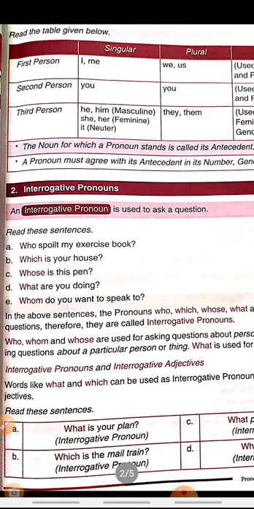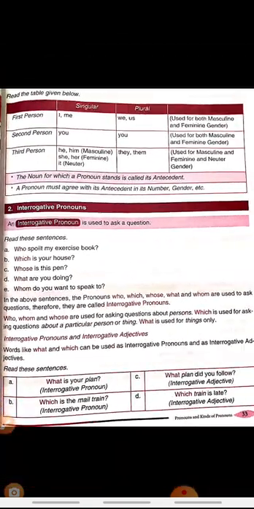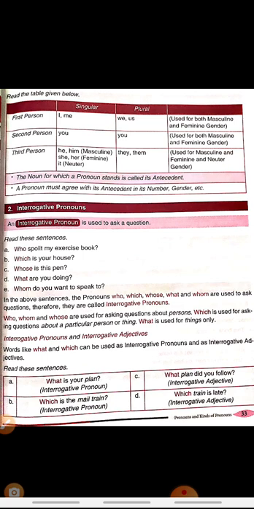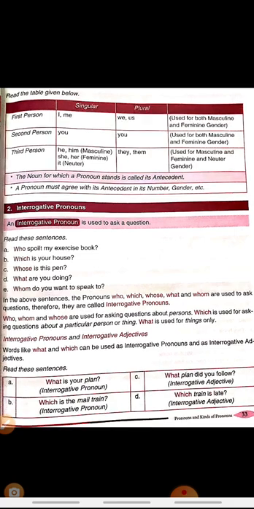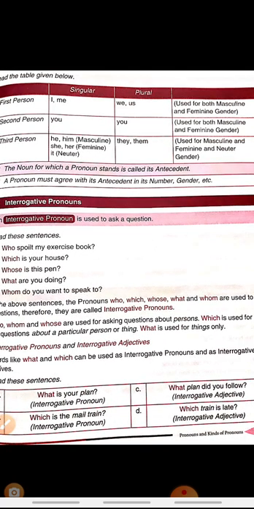So what is the difference between interrogative pronoun and interrogative adjectives? As you all know, adjectives are the words which describe the noun, and the adjectives are usually placed before the noun they describe.